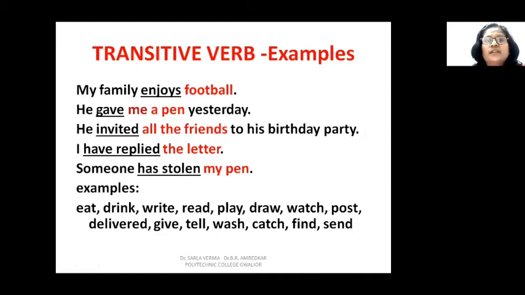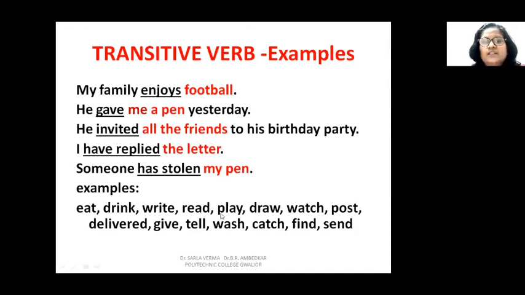So in this way, you can find out whether a verb is transitive or not. If it is transitive, then only we can change the sentence into passive. So we can make passive voice only for sentences with transitive verbs. More examples of transitive verbs are eat, drink, write, read, play, draw, watch, post, deliver, give, tell, wash, catch, find, send, and the list can go on. You can add many more to this list.